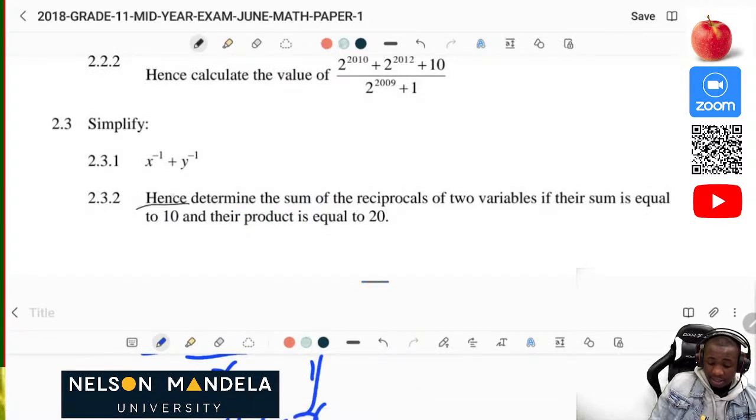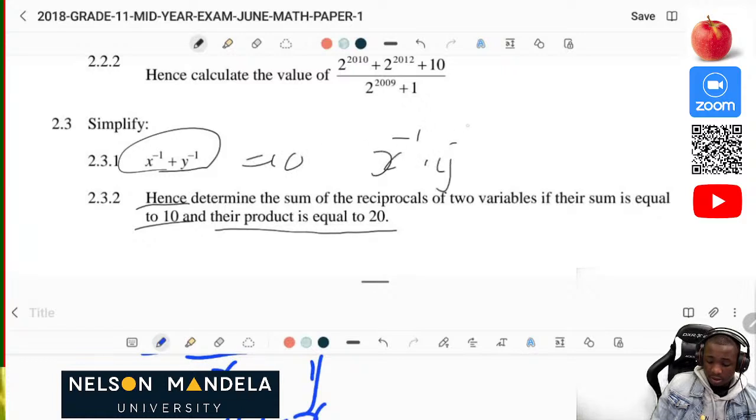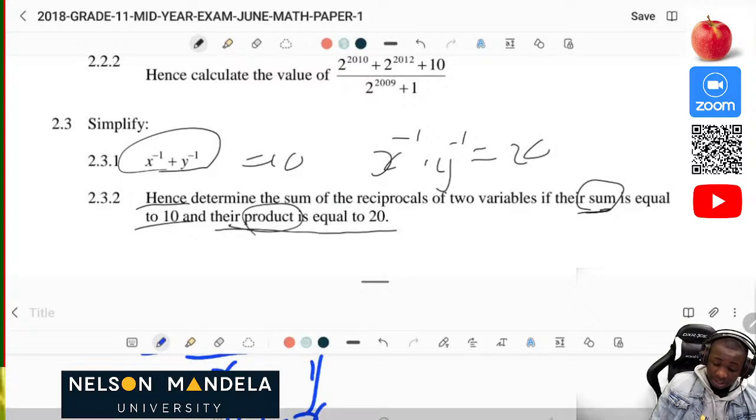Hence, underline that "hence" because it's a keyword. Determine the sum of the reciprocals of 2 variables if their sum is equal to 10 and their product is equal to 20. So the sum of these 2 terms is 10 and their product is equal to 20. These keywords of sum and product are also going to assist us. So check it out.